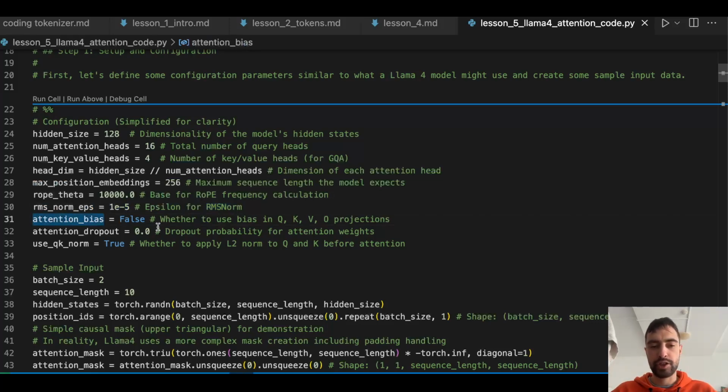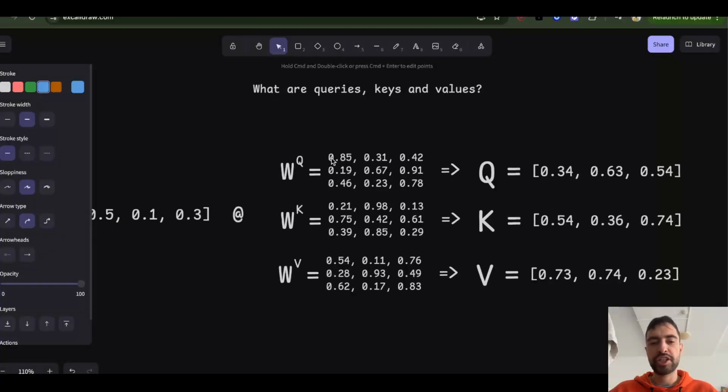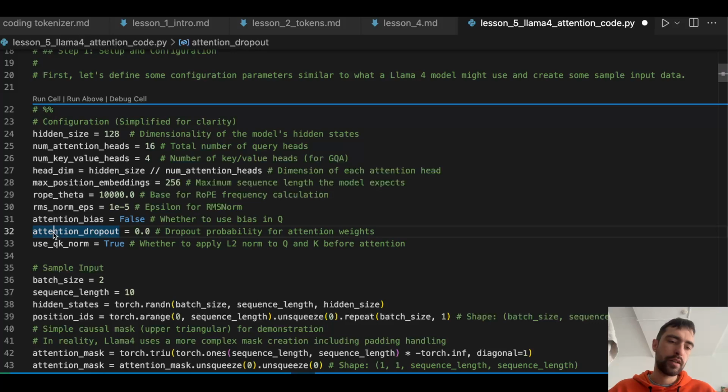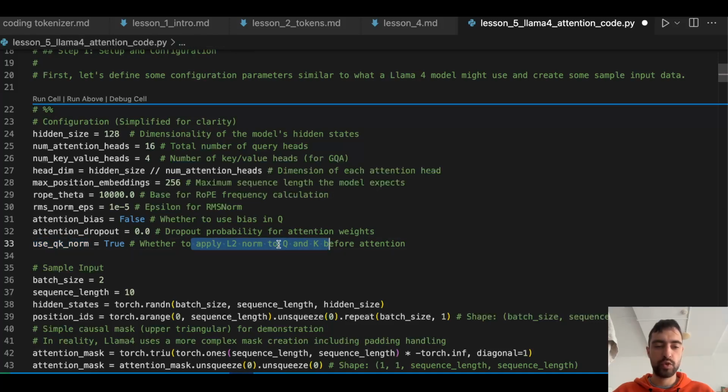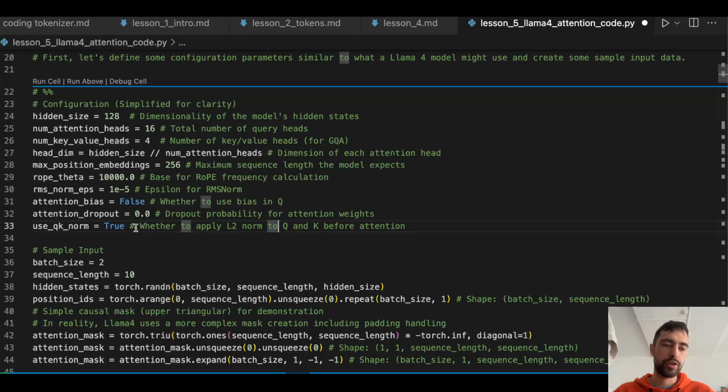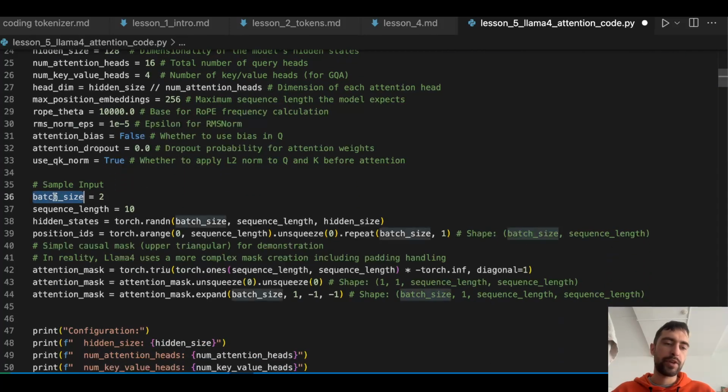There is no bias in attention. We won't use that in the matrix projection matrices. So these are projection matrices, and we will just use matrices, not bias. And attention dropout, we will not use dropout either. This is to prevent overfitting, but we will not use that. And then use QK normalization. So whether to apply L2 normalization to queries and keys before attention. We're gonna use that.